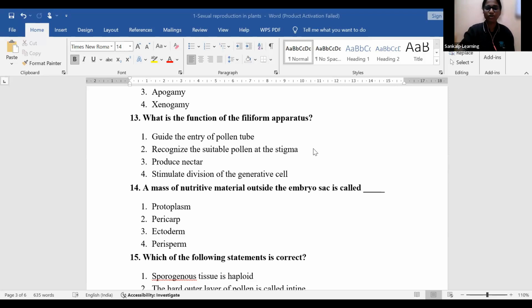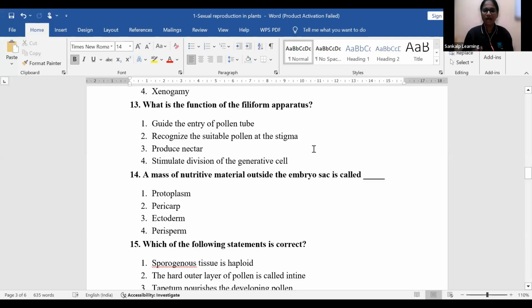A mass of nutritive material outside the embryo sac. Which is the nutritive material outside the embryo sac? Protoplasm, pericarp, ectoderm, perisperm. A mass of nutritive material. Yes, my dear YouTube students, what is your answer on this?